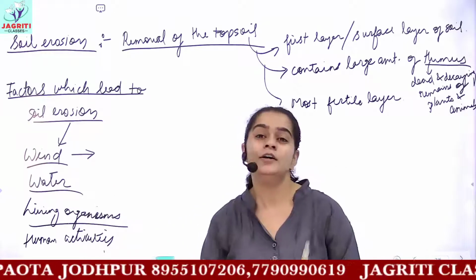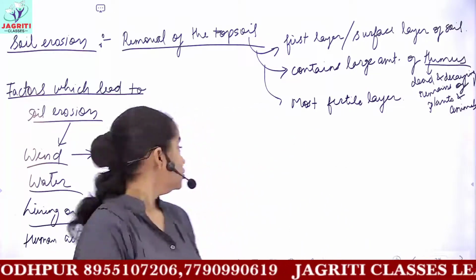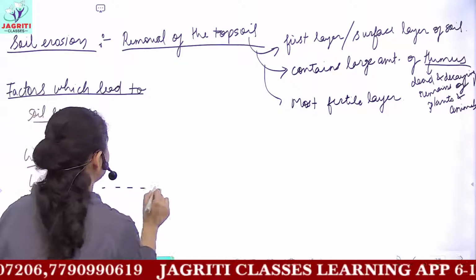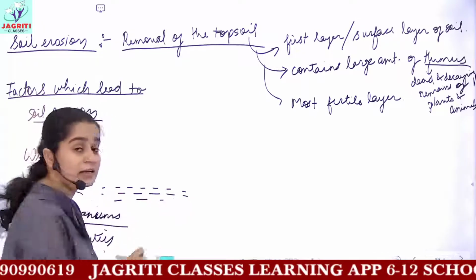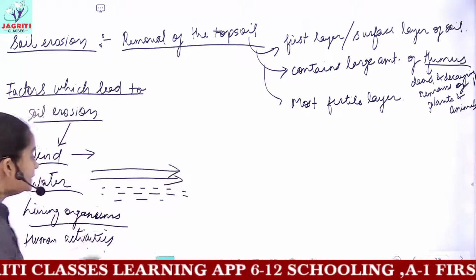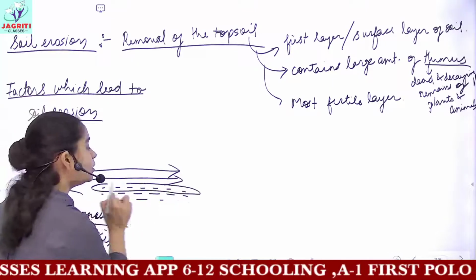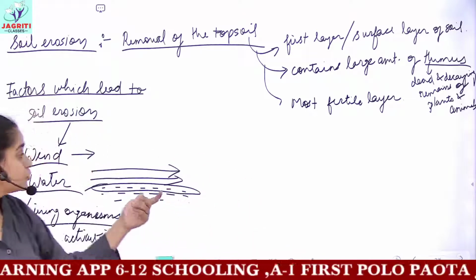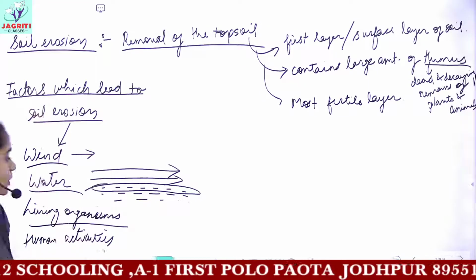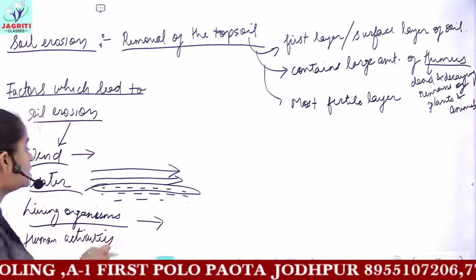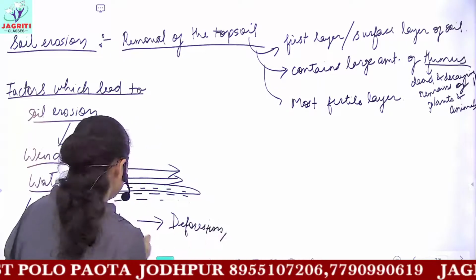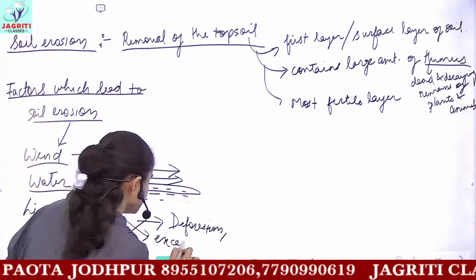Then you have water. Water is also a similar thing, and you can even call them floods. Whenever water flows through barren land, where just the soil particles are present and there is no plant to hold these soil particles, the water would carry away the top layer of the soil with it into the streams. So this would also cause soil erosion. Then you have living organisms or human activities, one and the same thing. You can say that human activities like deforestation, and by living organisms you can have excessive grazing.